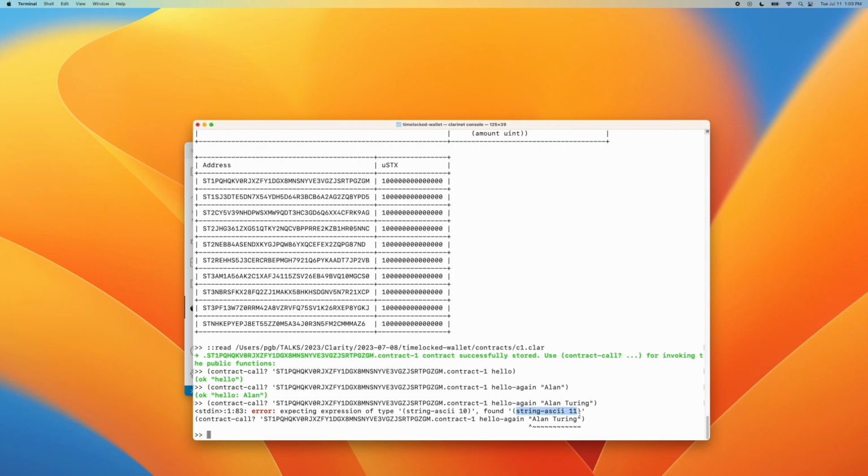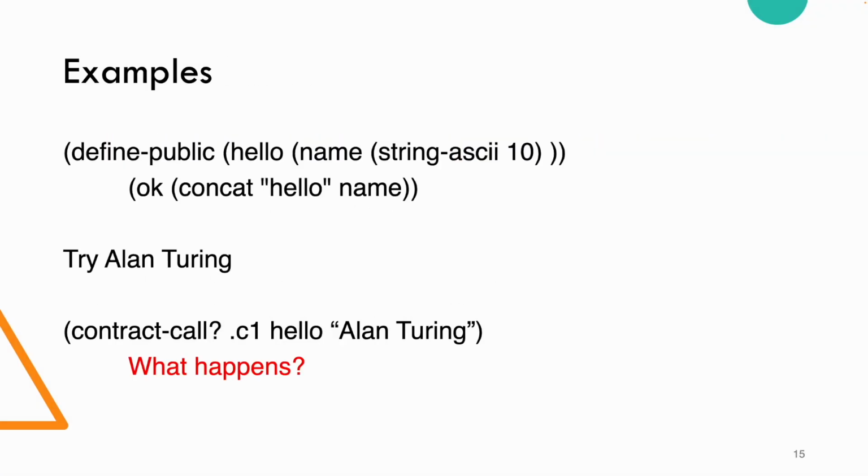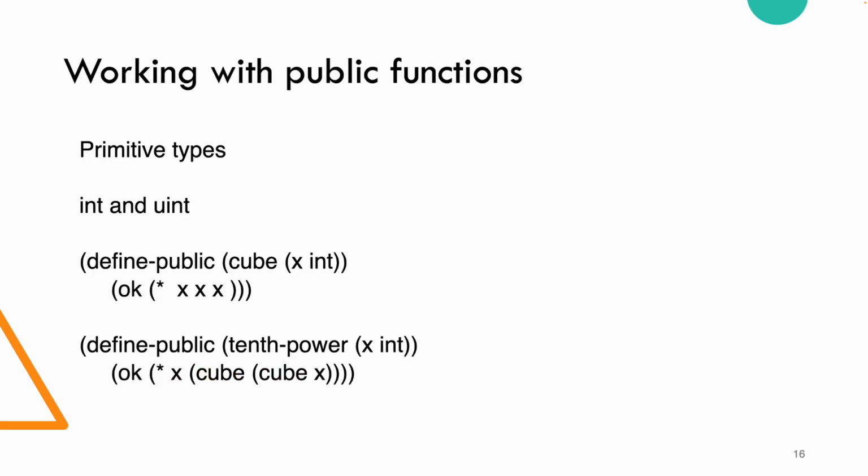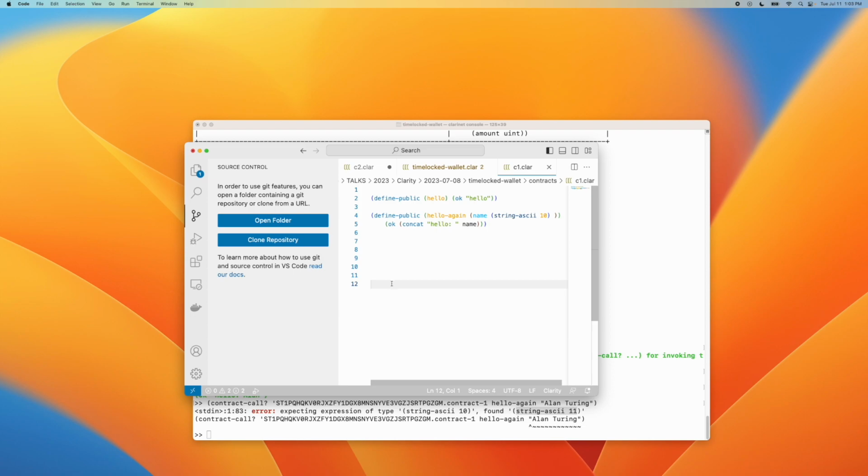So Clarity was designed very carefully to make things provable in a good sense, which is very important and very useful. As we just saw, we can also pass in values. Here I just want to talk briefly, as a review, about public and private functions.